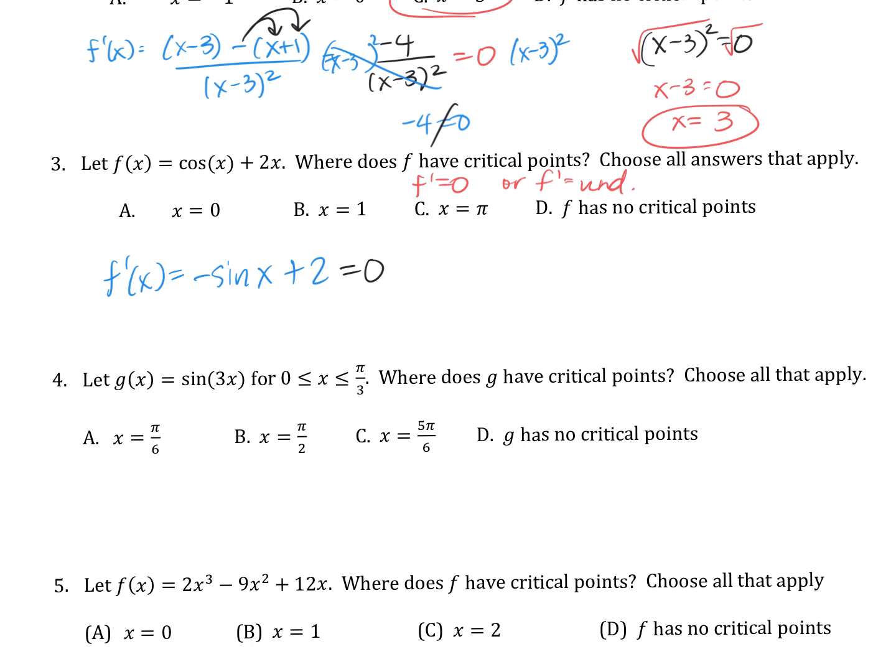If we got to figure that out, I'm going to go ahead and just add my sine over, if you're okay with that. So I'd say, when does 2 equal the sine of x? Think about that unit circle. Sine starts at 0, goes as high as 1, goes back to 0, then as low as -1. Does sine ever equal 2? No, those sine values are between -1 and 1. So sine never equals 2. Can go as high as 1 and as low as -1.